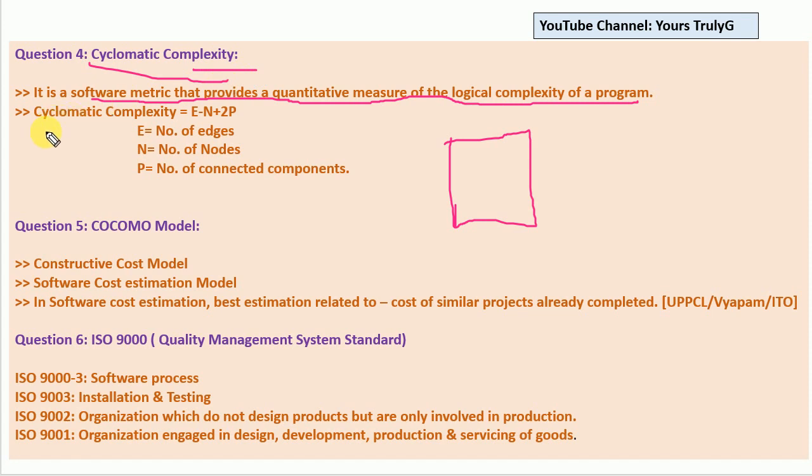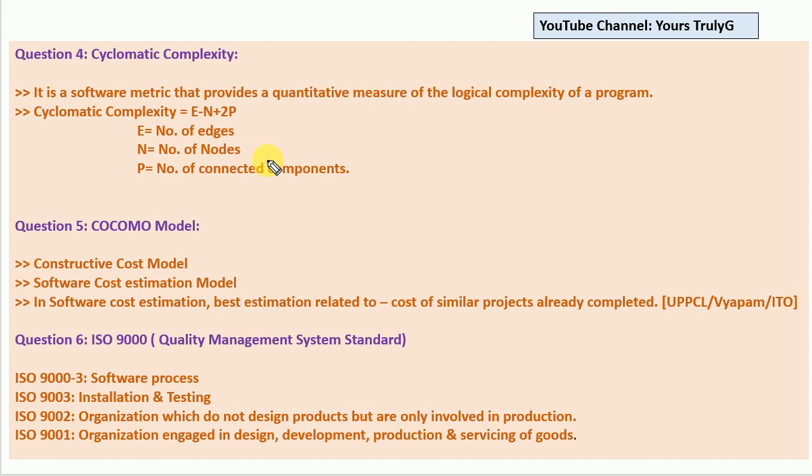So cyclomatic complexity is given by a very important formula, which is nothing but E minus n plus 2p. You have to remember it. This is a very important formula asked in many competitive examinations. What is the cyclomatic complexity formula? E minus n plus 2p, where E is the number of edges, n is the number of nodes, and p is the number of connected components. So you have to remember it.